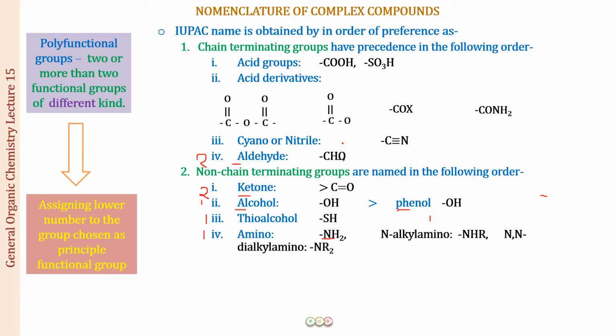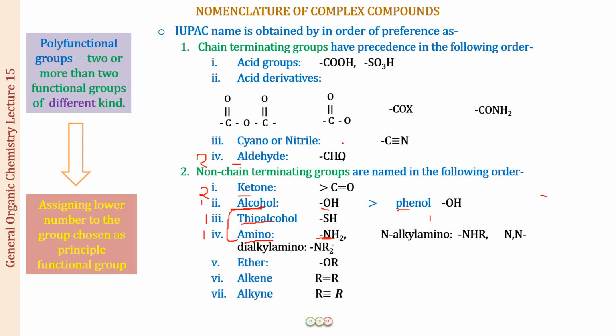But again, if you compare, this alcohol was 1, thioalcohol was 1, and then we have amine. So alcohol and amine, this is an O and this is again an N. So electronegativity of alcohol is more than that of amine. So you will be having alcohol to be of a higher priority than the amine group, that is the NH2 group, right? And then we have the derivatives of the amines. Okay, the N-alkyl amine, where we have removed one H and replaced it by R, and then we have replaced 2H by 2R. So these are going to be next in number. After the amine, the N-alkyl amino, and then the N-dialkyl amino. This is the next order.